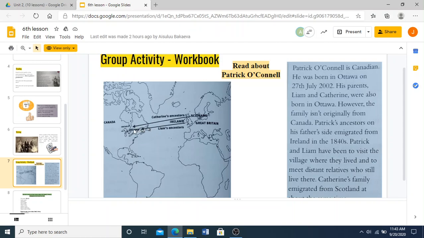So this is just a map that tells you what the Patrick O'Connell profile about his family is telling you right now. His mom and dad gave birth to him here. They met here, but their ancestors were European, from Great Britain. Okay, so this is what it is.